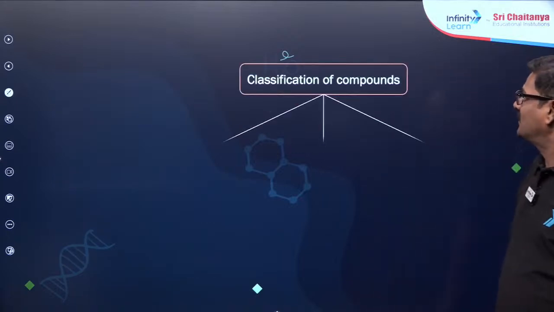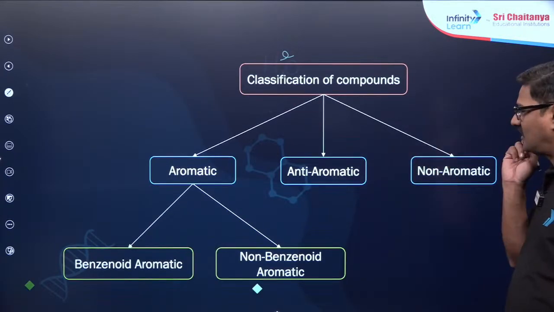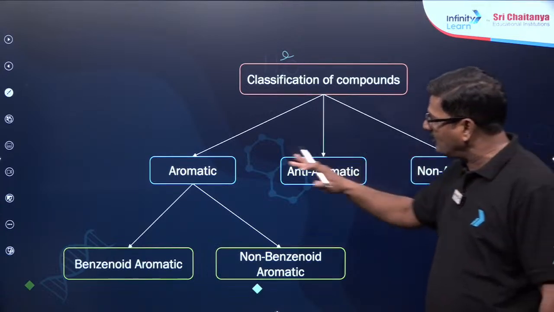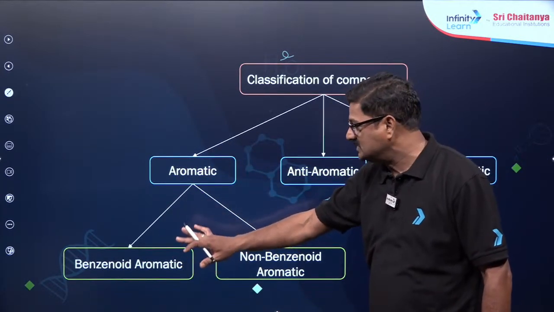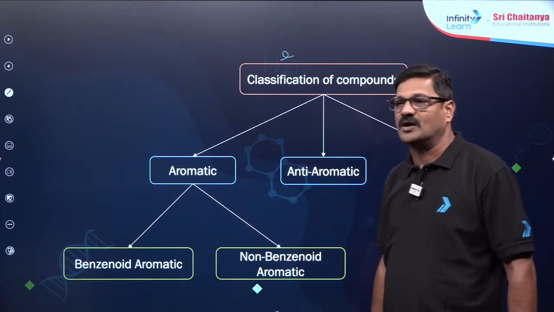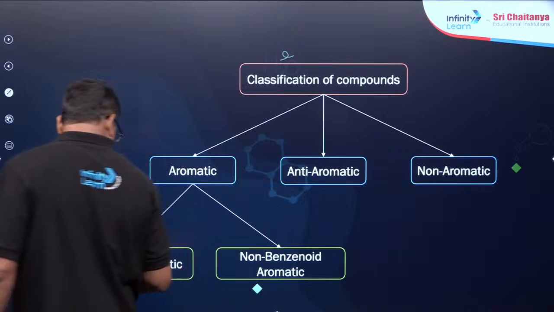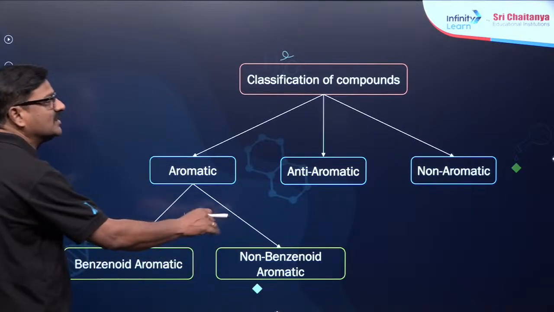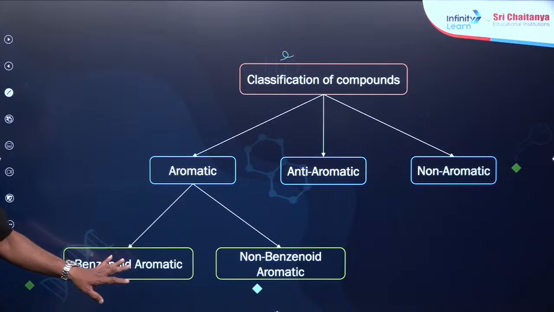So these are the observable things we can say. Also, classification of compounds: aromatic, anti-aromatic and non-aromatic. Aromatic compounds can be benzenoid and non-benzenoid. Benzenoid looks like benzene; non-benzenoid does not have a benzene ring. These are all non-benzenoid aromatic compounds.